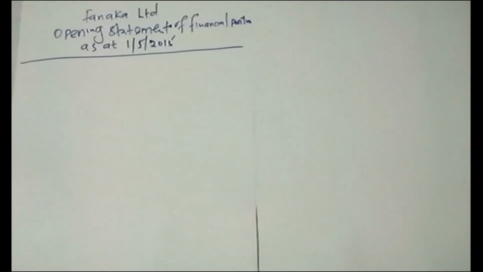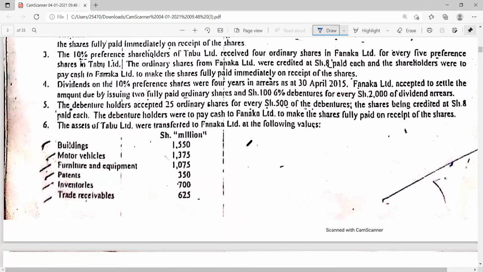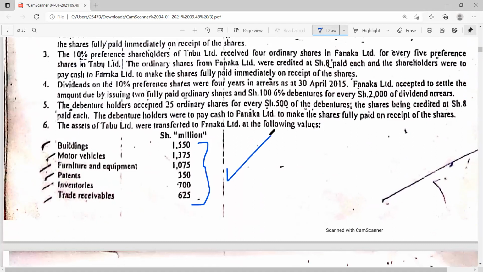Now the assets to record are the ones which were taken over by Fanaka. The way they were taken over here is what to record. So you record them the way they are. If it's a non-current asset, you record this, this one, and even patents. For the current assets, we have inventory and receivables.